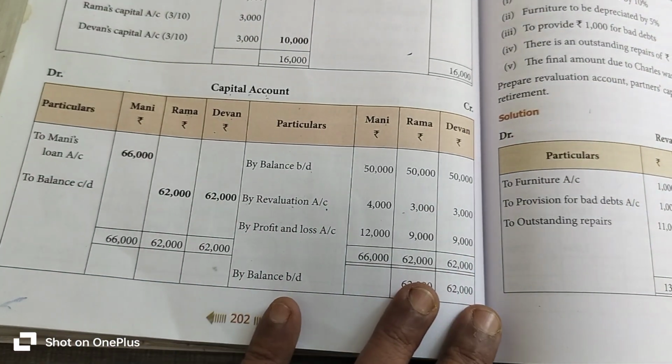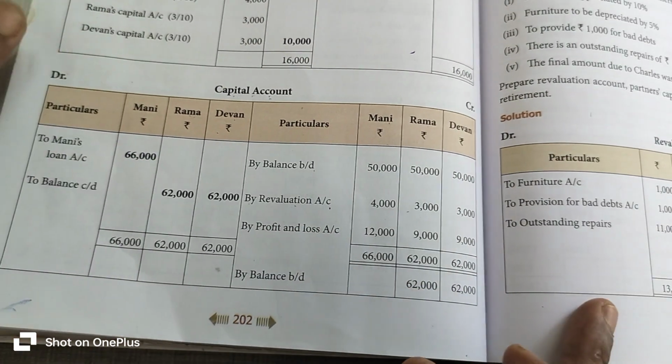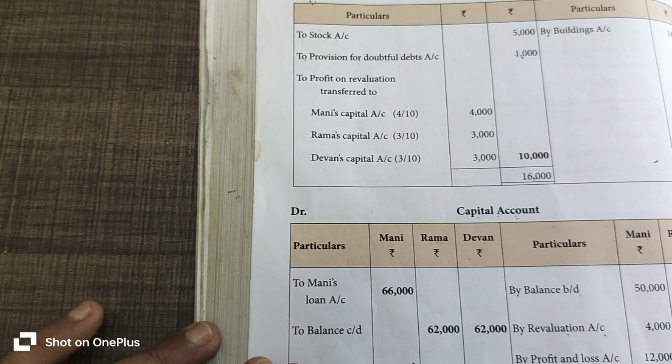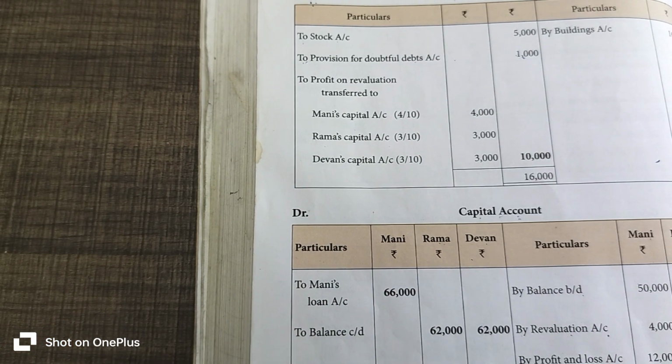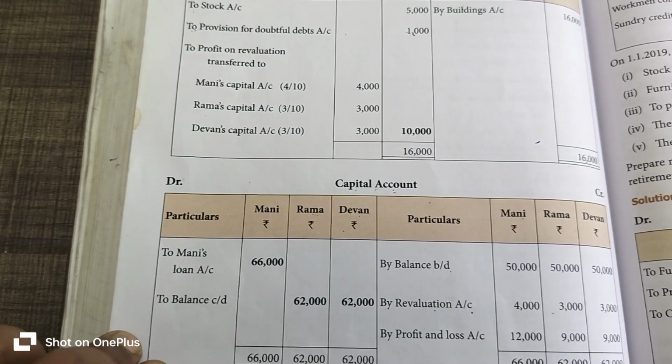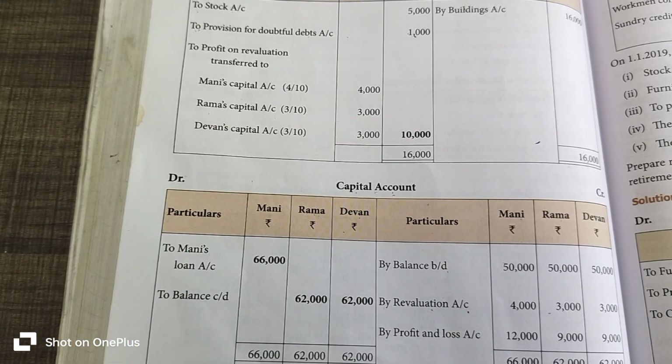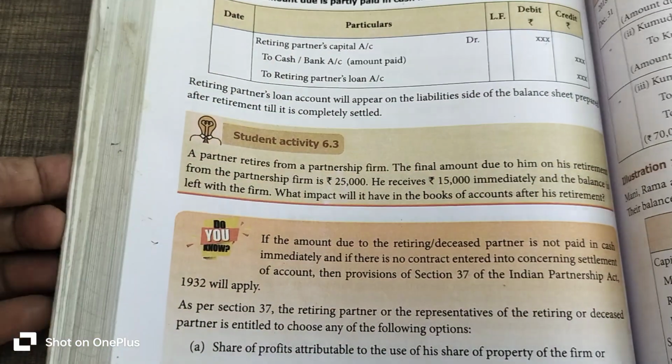Okay, listen, if you get a loss on the profit and loss account, it will be posted on the debit side of the capital account. If you get the profit and loss on the liability side, it will be considered as a profit. So if you get the profit, it will be posted on the credit side of the capital. Okay, how much profit do you get?